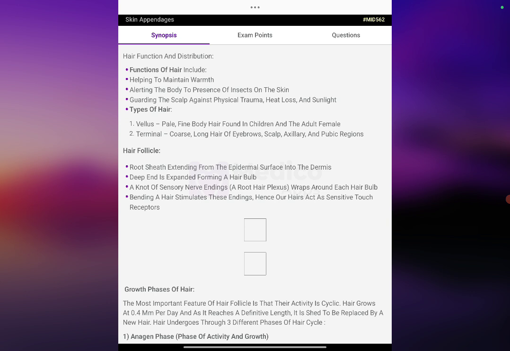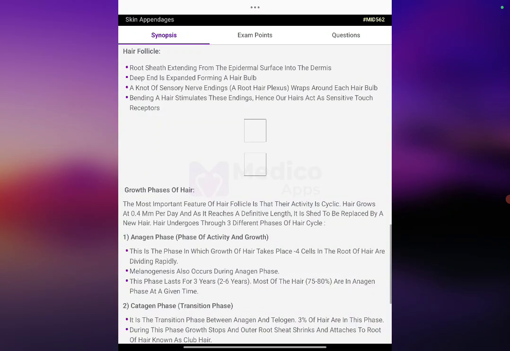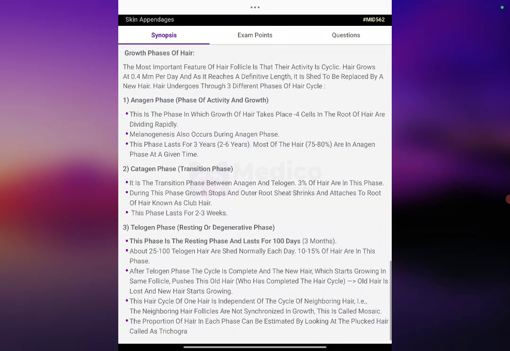Types of hair. Vellus: pale, fine body hair found in children and adult females. Terminal: coarse, long hair of the eyebrows, scalp, axillary, and pubic region. Hair follicle: a root sheath extending from the epidermal surface into the dermis. The deep end is expanded, forming a hair bulb. A knot of sensory nerve endings, the root hair plexus, wraps around each hair bulb. Bending a hair stimulates this ending, hence hair acts as a sensitive touch receptor.